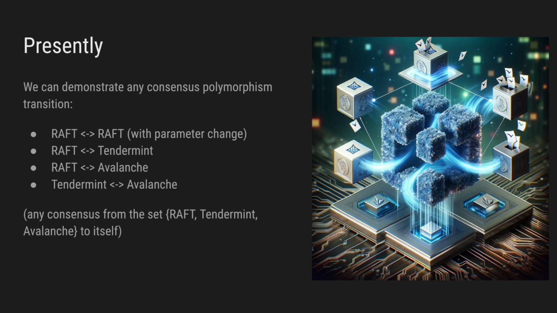In previous videos, I already demonstrated a RAFT consensus change to another RAFT consensus contract that I deployed with some parameter changes. And I also demonstrated a change from RAFT consensus to a Tendermint consensus contract. And today you will see from RAFT consensus to Avalanche and from Tendermint to Avalanche. And of course, you can always go back to the previous consensus, so this can be a bidirectional transition.